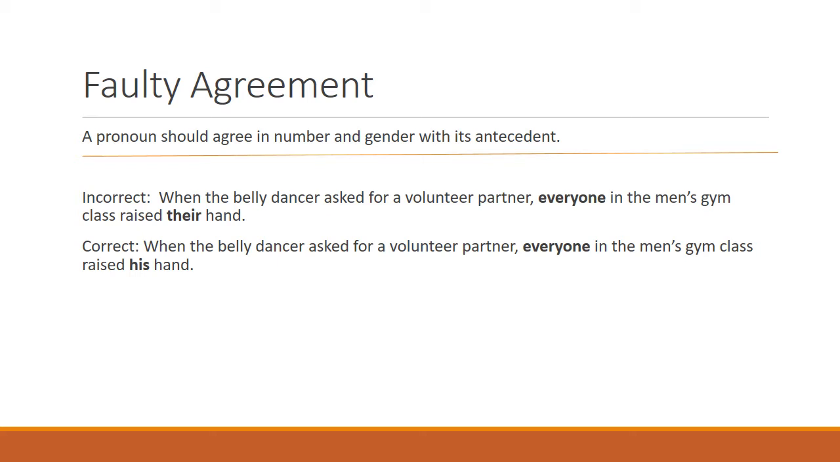When the belly dancer asked for a volunteer partner, everyone in the men's gym class raised their hand. Everyone is singular. It has one at the end of it, and that should let you know. There, of course, cannot be a plural pronoun replacing everyone. The correct version should be: when the belly dancer asked for a volunteer partner, everyone in the men's gym class raised his hand.